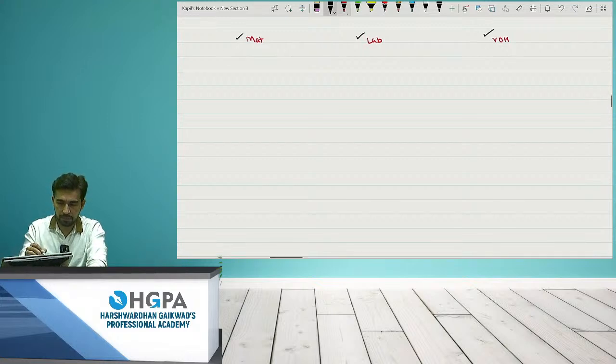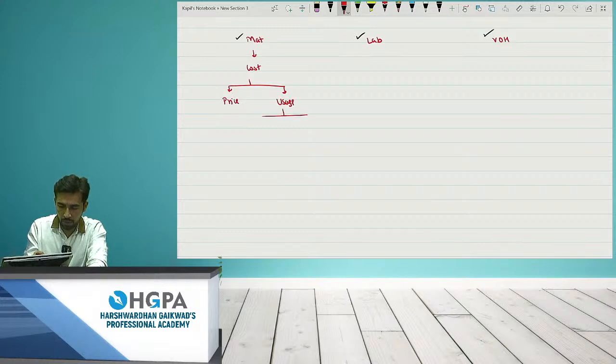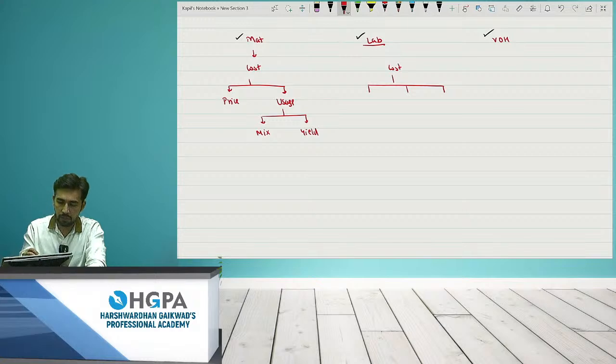Everything was same, right? So material is divided into how many parts? Cost is divided into price and usage. Usage is again divided into how many parts? 2 parts, mix and yield. Labor again we started with cost, but this time it's divided into total 3 parts, which is rate, the price change into rate. Next is idle time. And the third is efficiency. Instead of usage, we use the word efficiency.